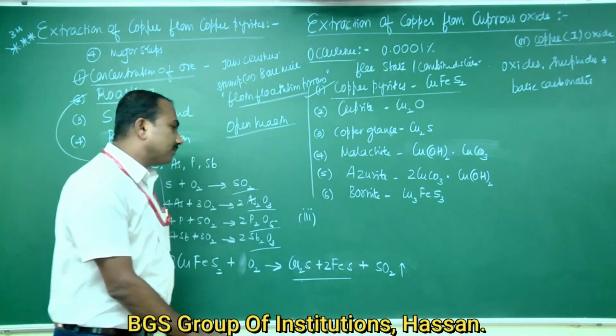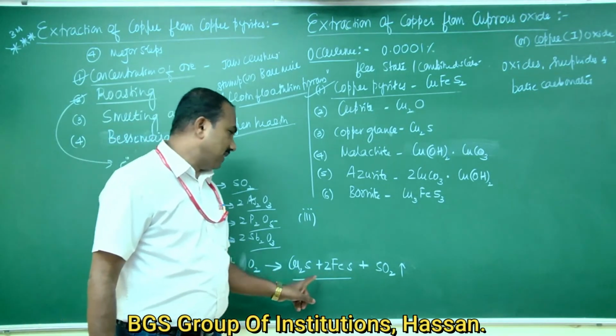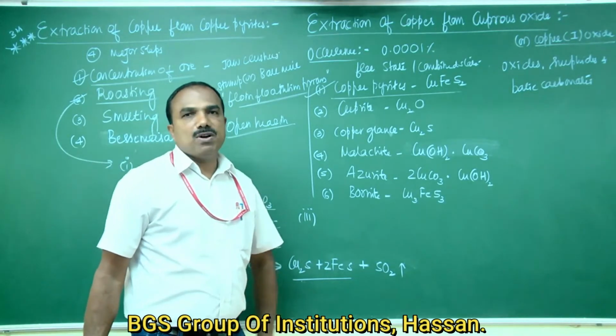Next, third one. The mixture of cuprous sulfide and ferrous sulfide formed is oxidized to form lower oxide.